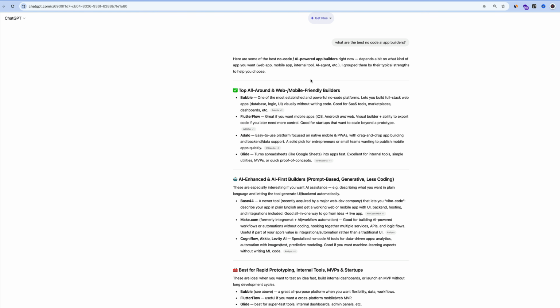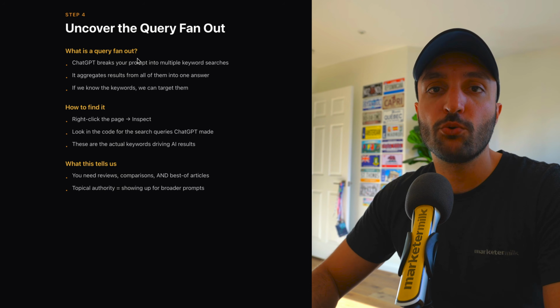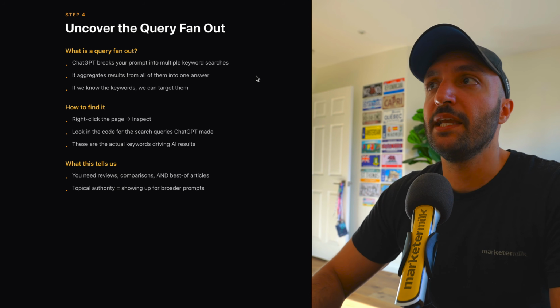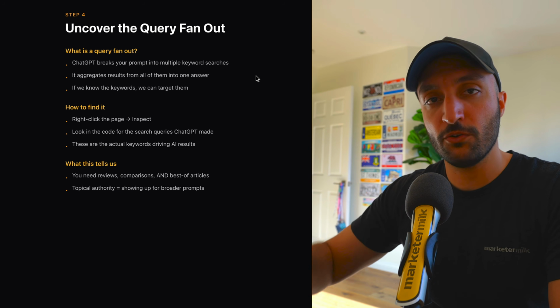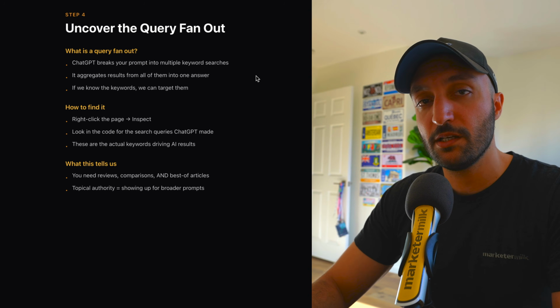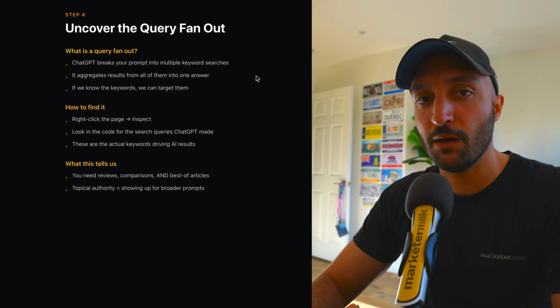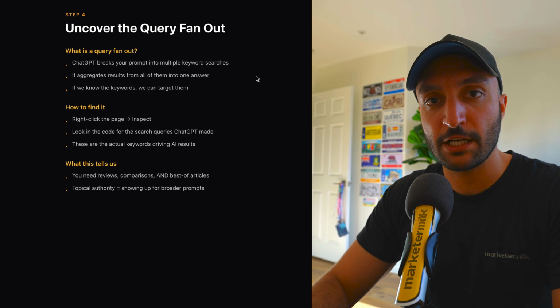And as you can see, when it did that web search, it found things like Bubble, Buildflow, Adalo, Glide, Base44, a lot of stuff that we were already seeing in Google. But what did it actually search? Now you can actually figure this out. This is essentially a query fan out. It's a fancy way of saying that ChatGPT breaks your prompt into multiple keyword searches, and then it aggregates the results of all those searches into one answer that it gives you. So in theory, if we know the keywords that ChatGPT searches for a given prompt, and we optimize and make sure we're going after those keywords, we will show up in ChatGPT over time.